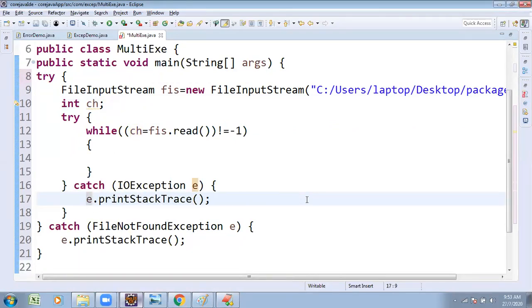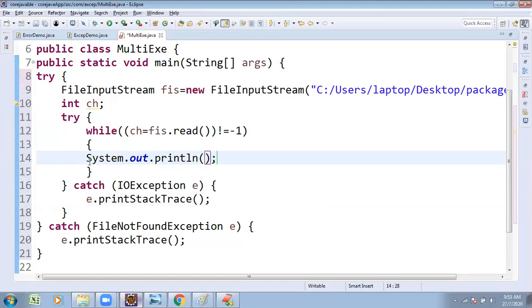So here I wanted to print the statement: System.out.print, on the same line, applying the casting technique, print of char of ch.